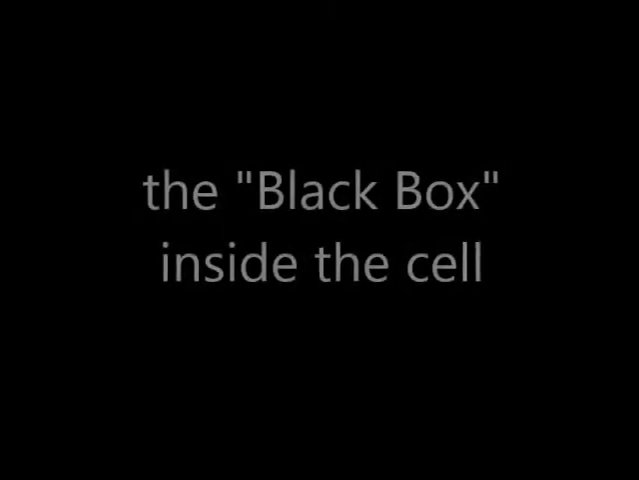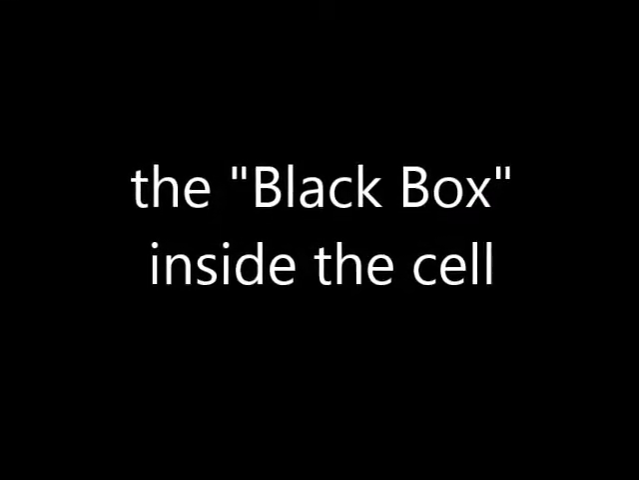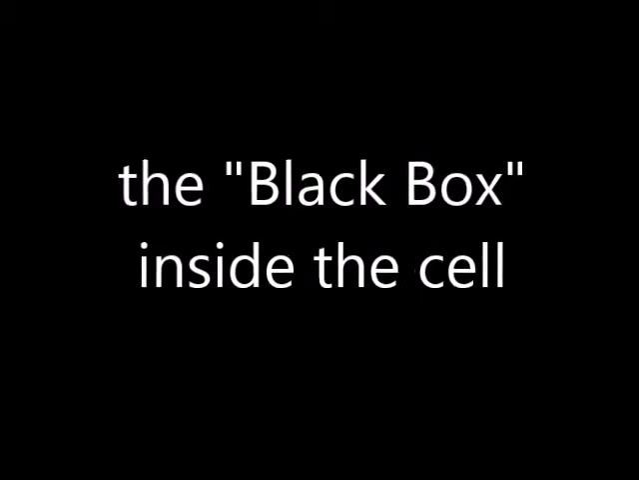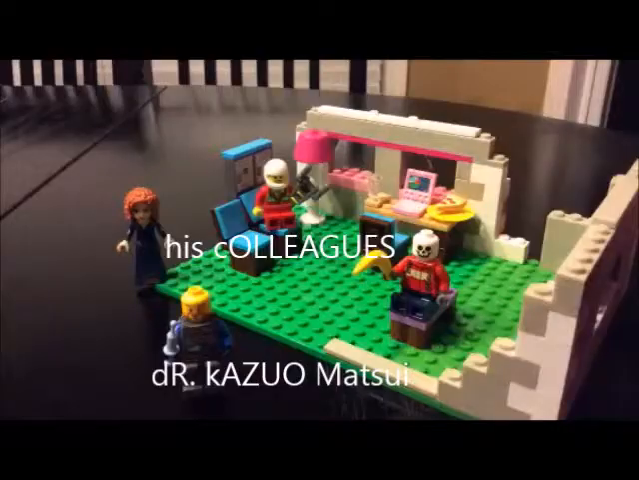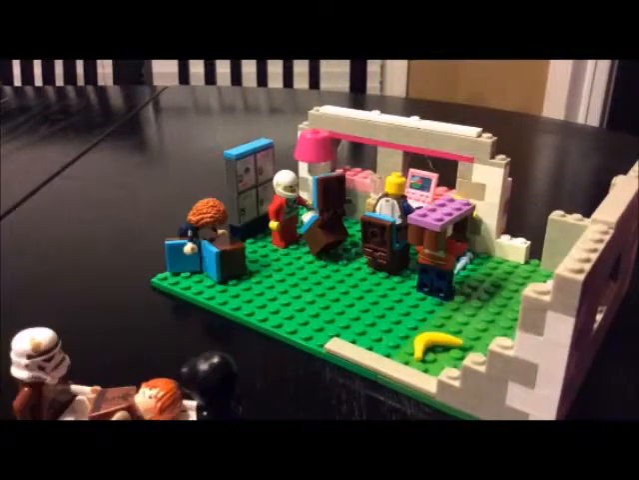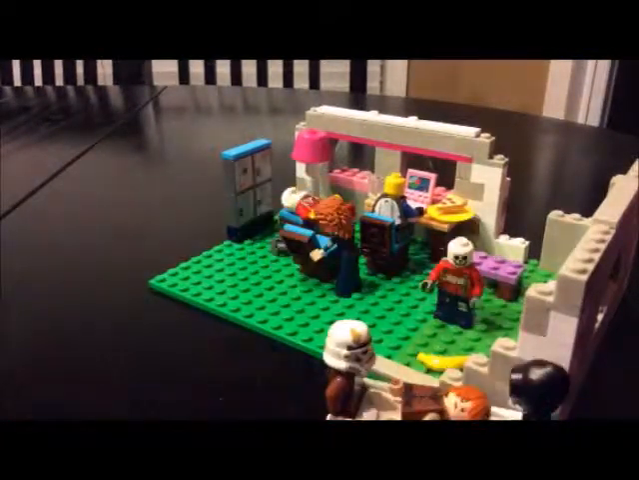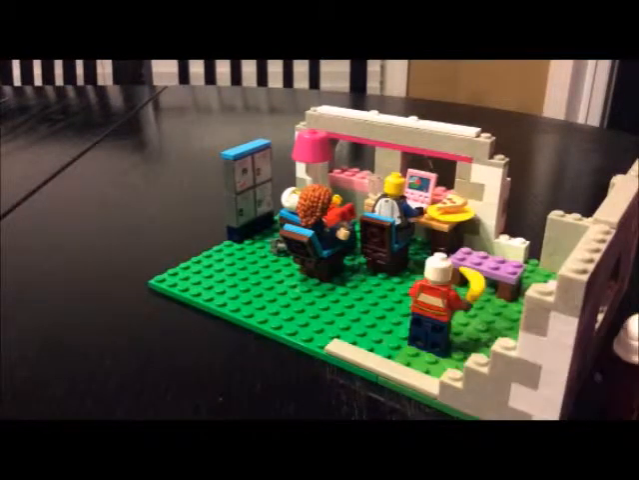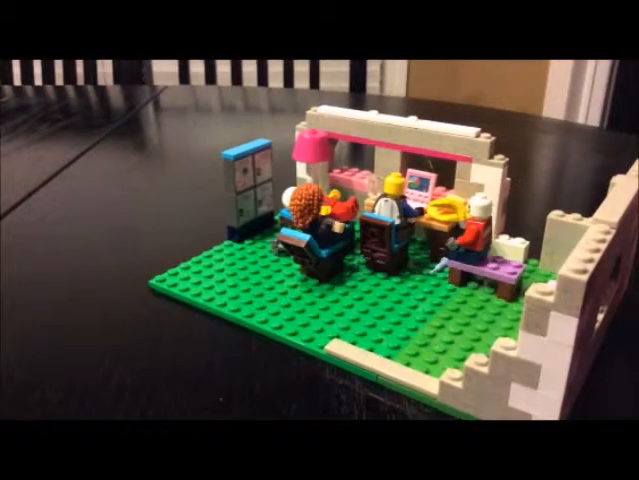Black box inside the cell. Matsui and his colleagues loved to watch frog eggs. They enjoyed watching the fertilized eggs divide over and over again. The new cells divided so quickly they didn't even have time to grow up before they divided again. In fact, they did not need to spend time in G1 or G2 phase at all. Everything these cells needed came from the egg they first divided from.